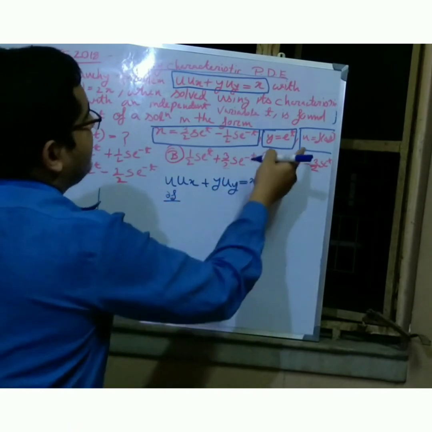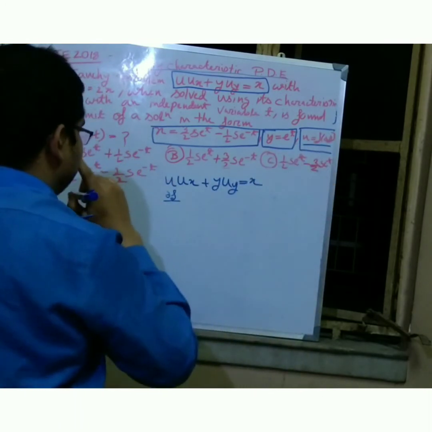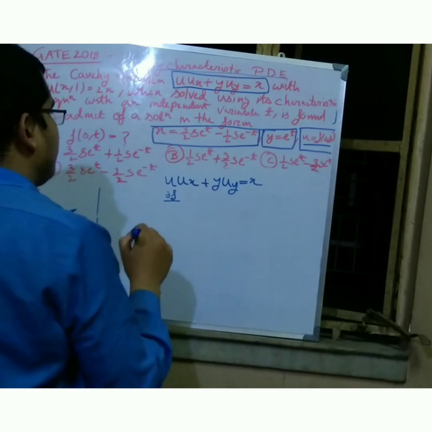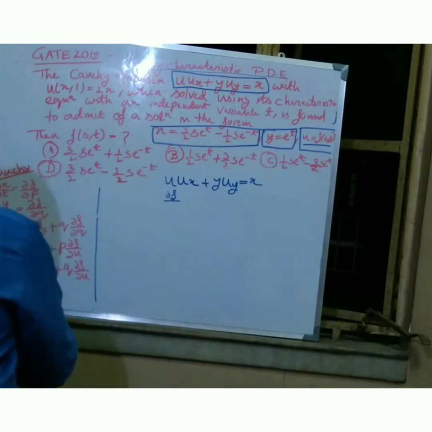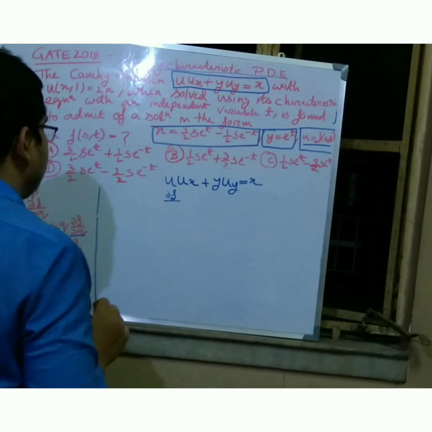So whatever I can consider like these equations, del u by del t equals p into del f by del p.